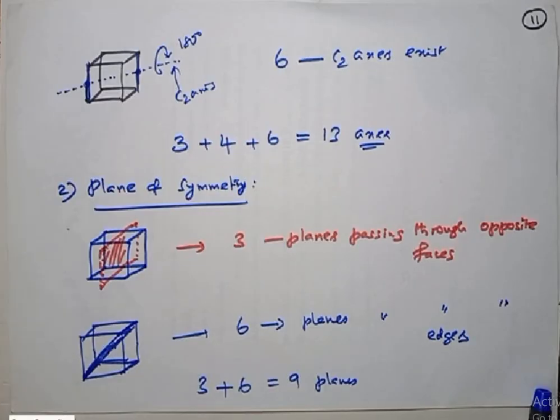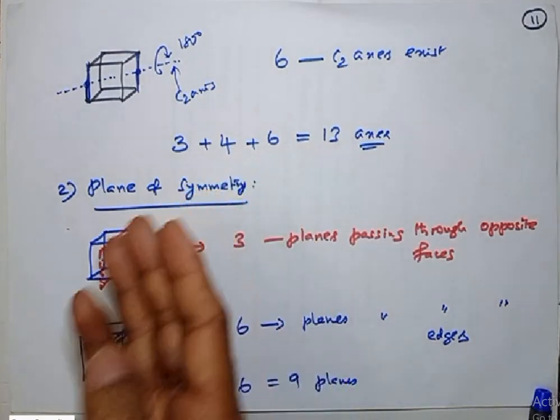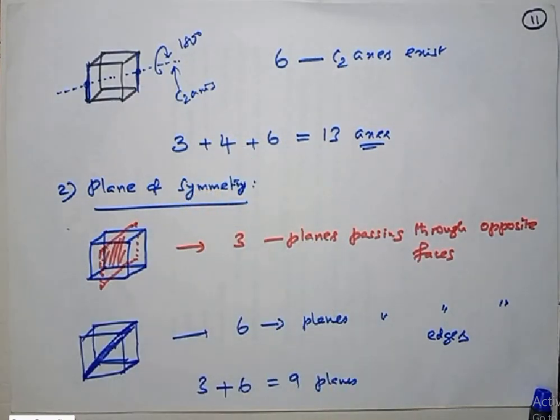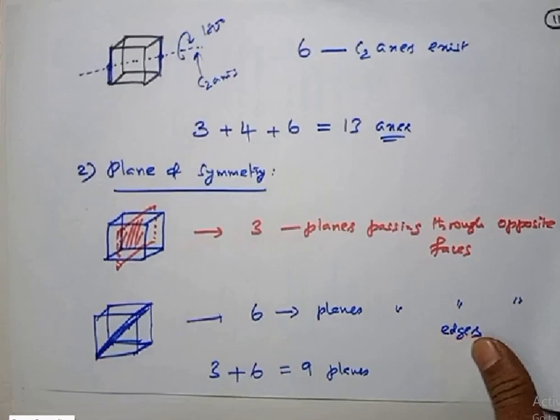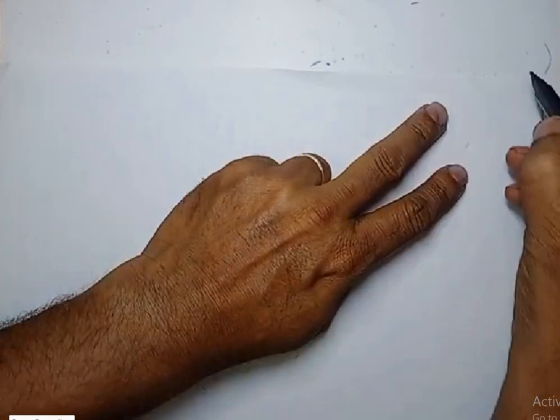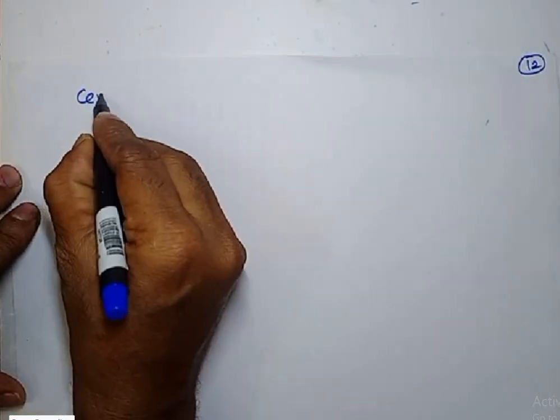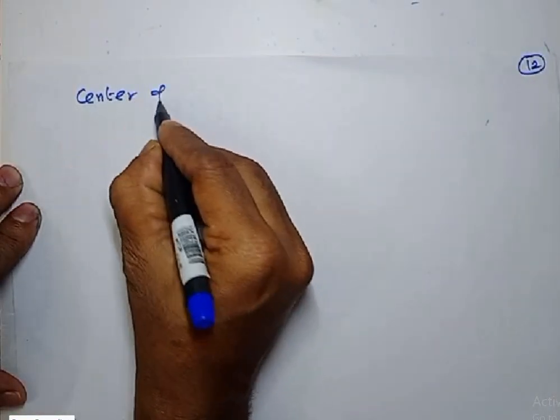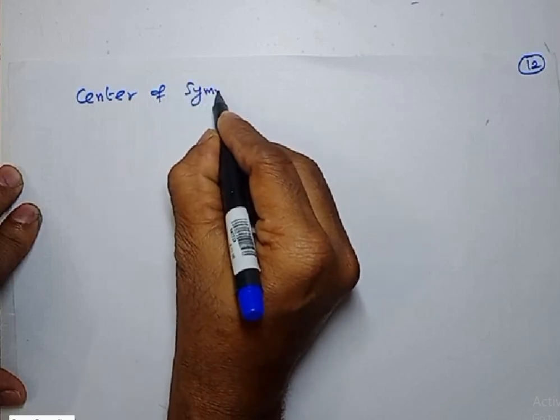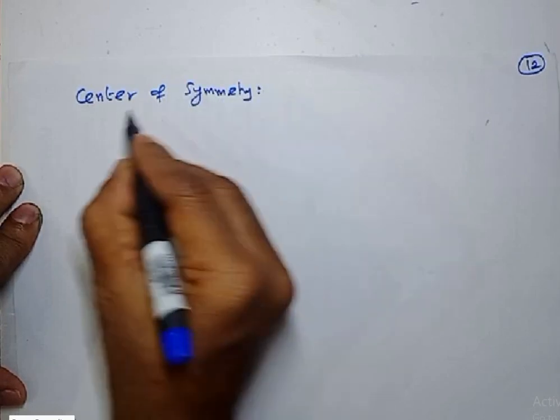So now let me show one more symmetry element. Apart from axis and plane, we have one more symmetry element called the center of symmetry or body center. Okay, let me show that. Center of symmetry.